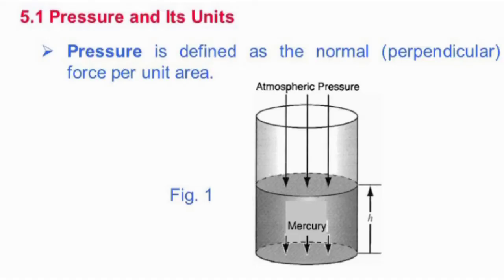What is the definition of pressure? Pressure is defined as the force acting on unit area of a surface. The SI unit of pressure is Pascal. Pressure can be increased by increasing the force or decreasing the area.